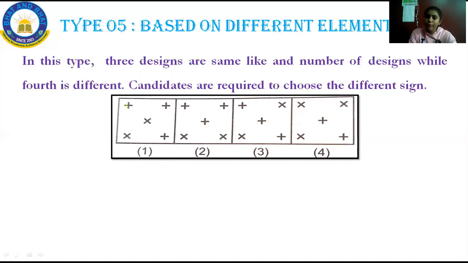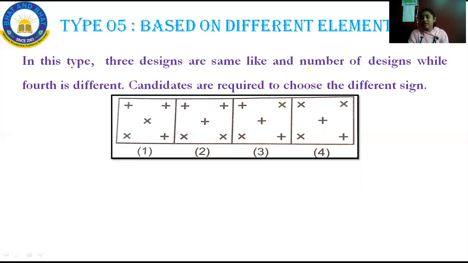In figure number 2, 1 2 3, there are 3 addition symbols and 2 multiplication symbols. Can you see here? Figure 1 has 3 addition symbols and 2 multiplication symbols. In option 2 also, 1 2 3, 3 addition symbols and 2 multiplication symbols. In option 3, here also 3 addition symbols and 2 multiplication symbols.